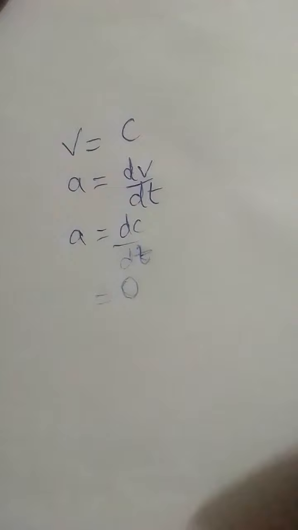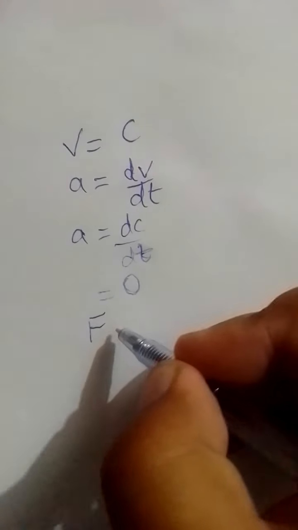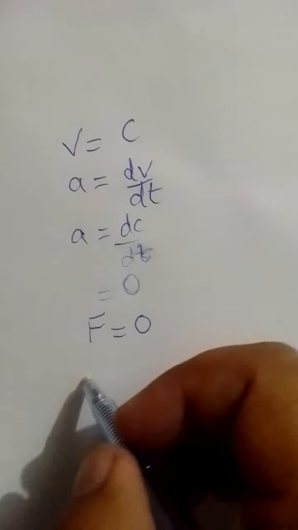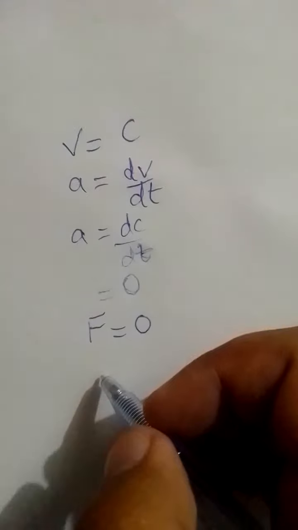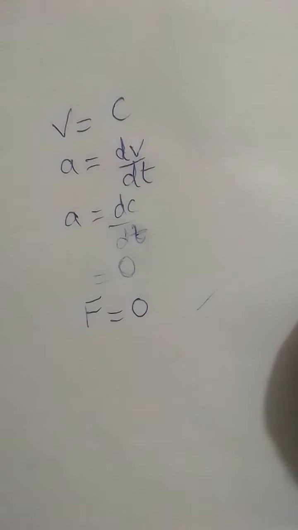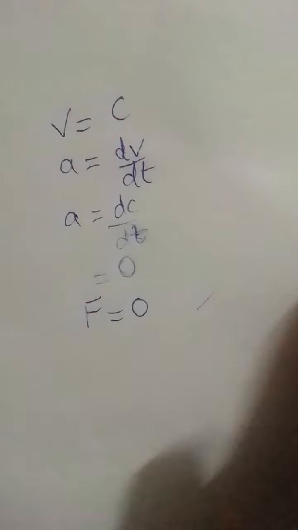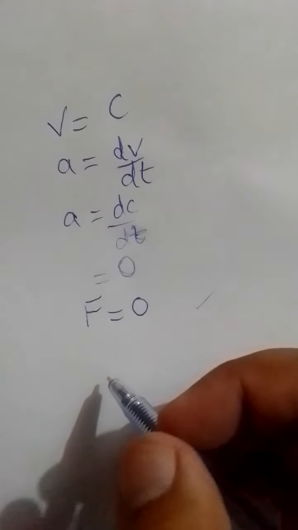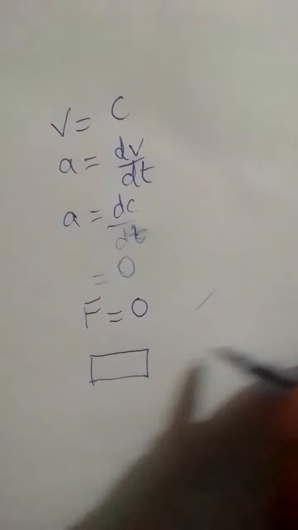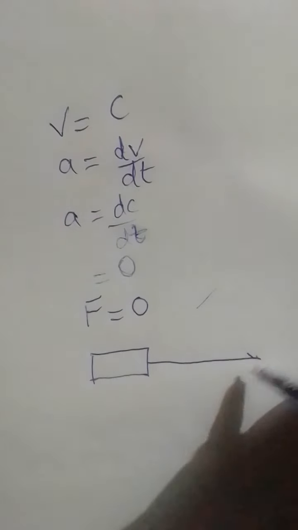The derivative of a constant is 0, so acceleration is 0, so the force will also be 0. So when a body is moving with uniform velocity, it means its velocity is constant, the net force applied on it will be 0, and so it will keep its state of uniform motion until an external force is applied on it to change its state of uniform motion.